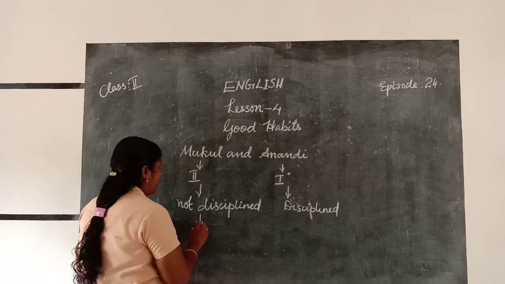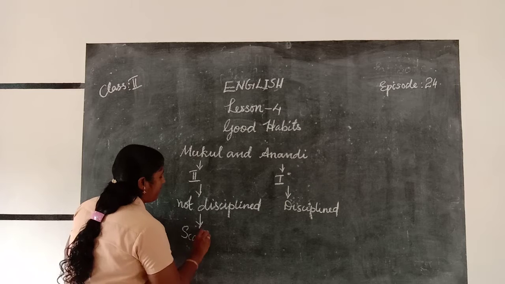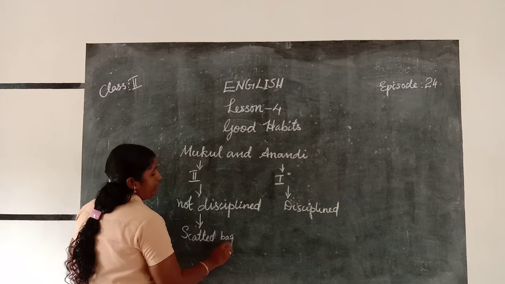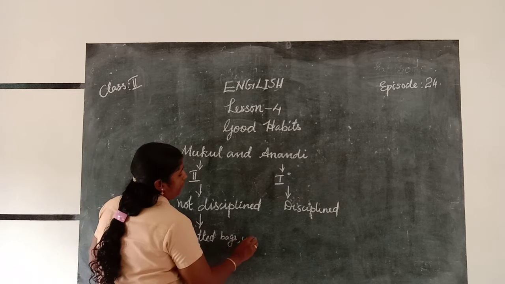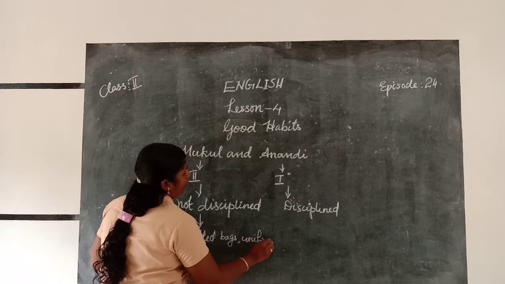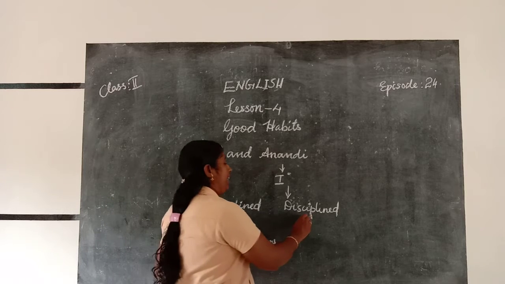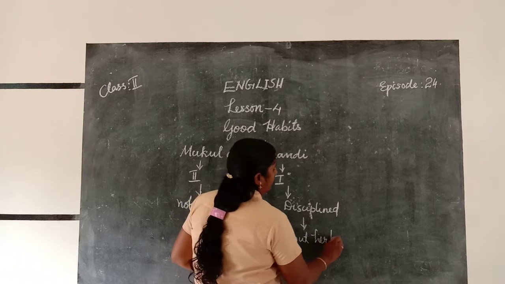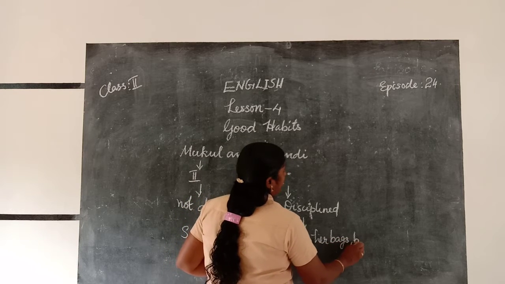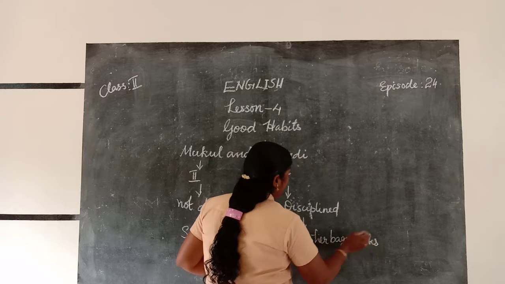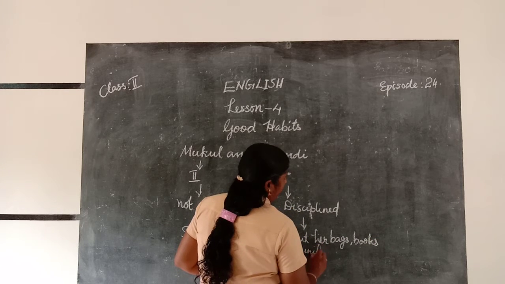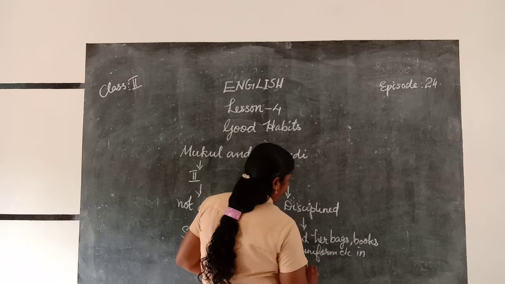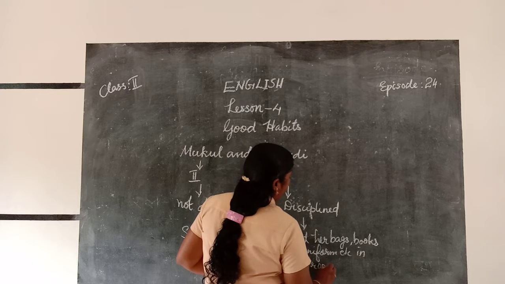Mukul scattered his things here and there. He scattered his bags, uniforms, etc. But Anandi put her bags, books and uniform, etc. in the proper place, the correct place.